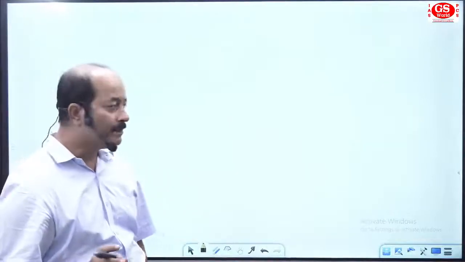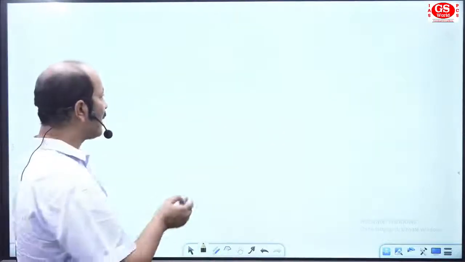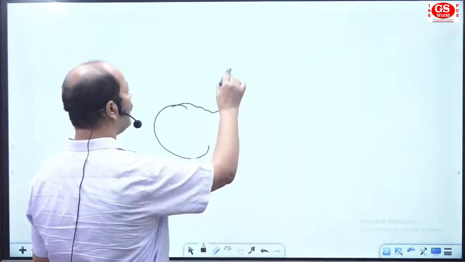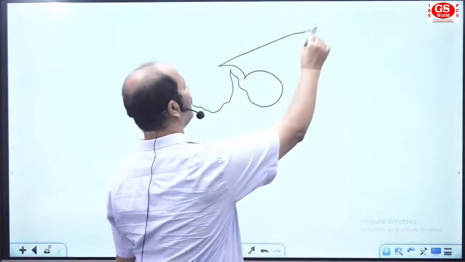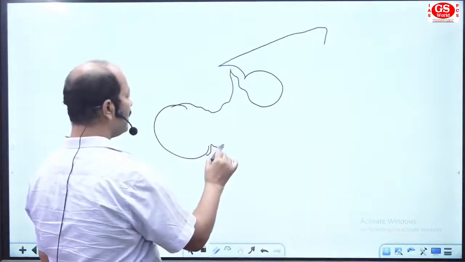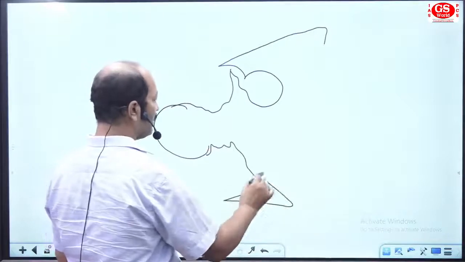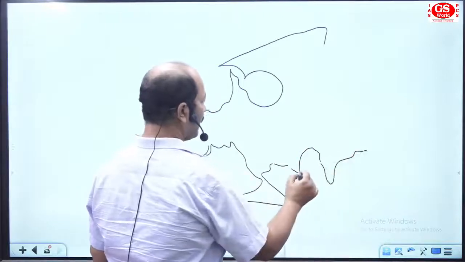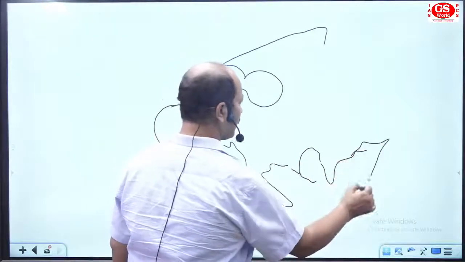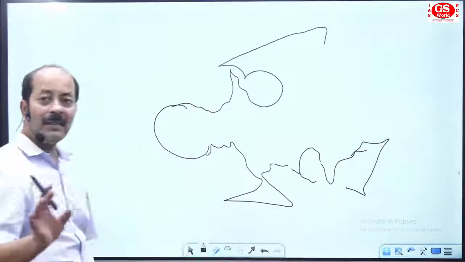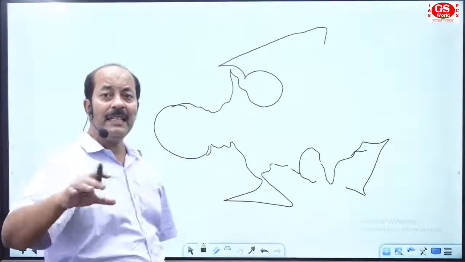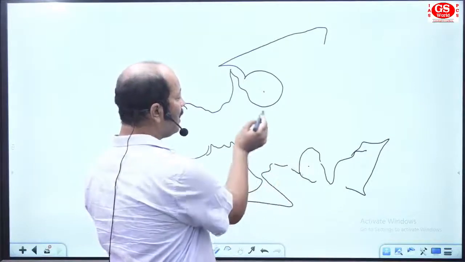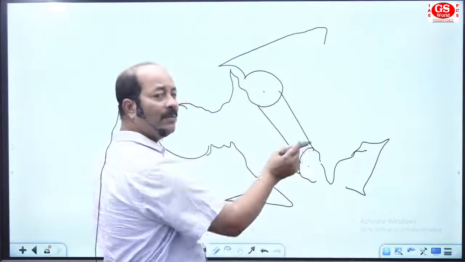Now come to the end of the European section. Again, I am drawing the map. This is the area, again a freehand map. The last one is the Caspian. Now see, the frontier of Eastern Europe. This is the Baltic Sea, this one is the Black Sea. In between, it is the frontier of Eastern Europe.